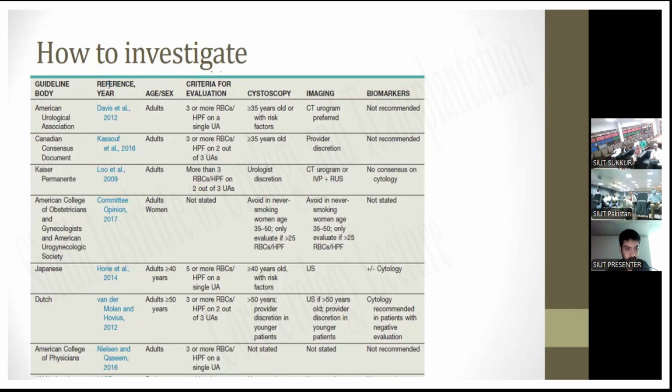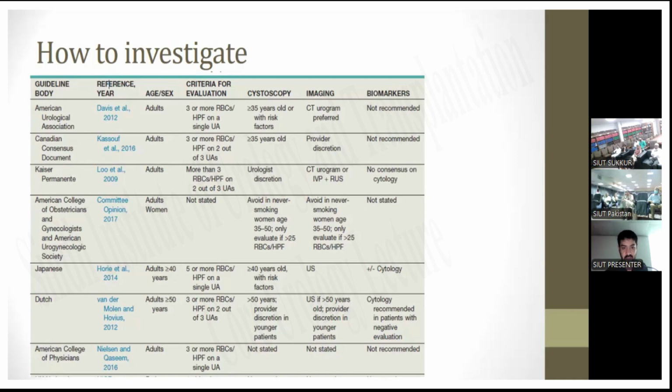According to Kaiser Permanente, more than 3 RBCs per high power field on 2 out of 3 urine analyses. Cystoscopy is at the urologist's discretion, and for imaging, CT urogram or IVP plus renal ultrasound. According to the American College of Obstetricians and Gynecologists and the American Urogynecological Society, if the patients are adult women, the criteria for evaluation are not stated.